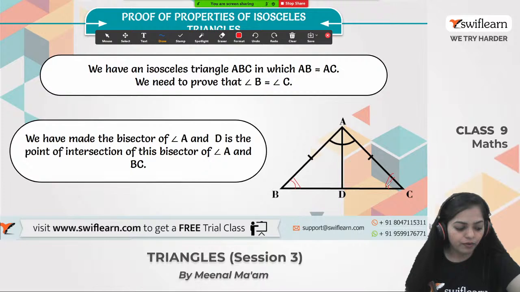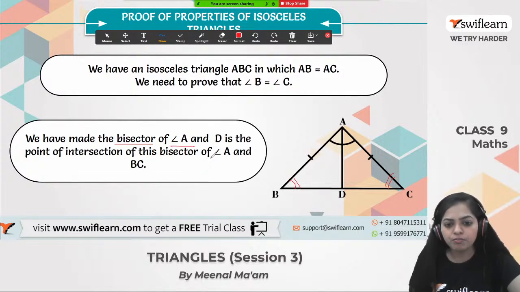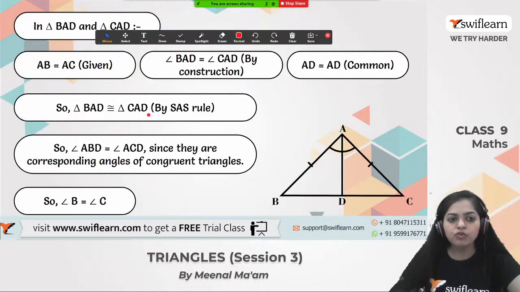For this we have to do some construction. We will make the bisector of angle A, and D is the point of intersection of the bisector of angle A and BC. So this is the construction part. Now, let's move on. In triangle BAD and